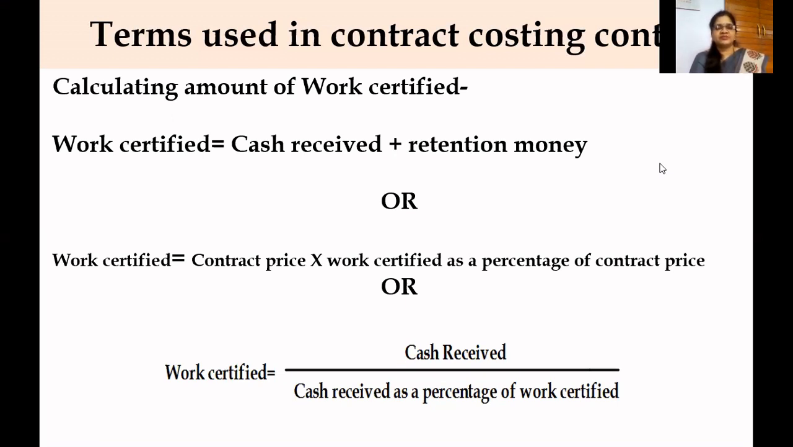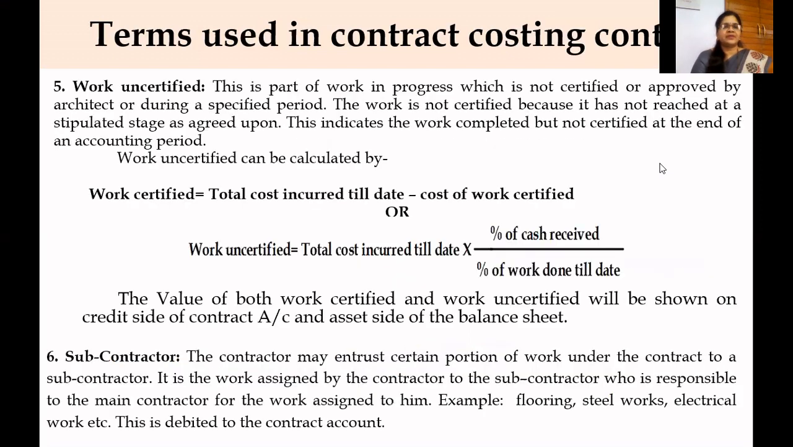So work certified is equal to cash received plus retention money. Work certified is equal to contract price into work certified as a percentage of contract price, or work certified is equal to cash received divided by cash received as a percentage of work certified. You have to keep all these formulas in mind so that you can calculate the working notes and prepare a contract account successfully.